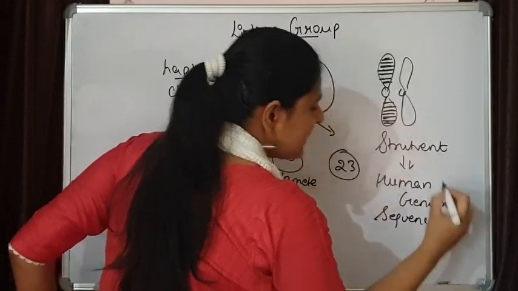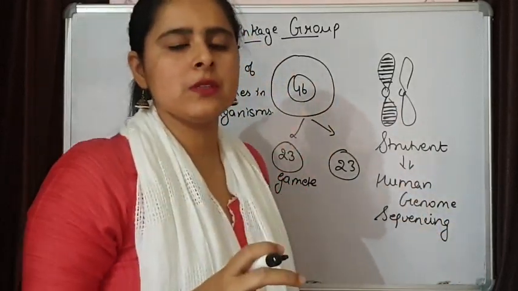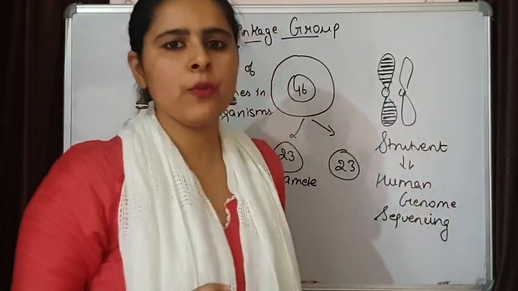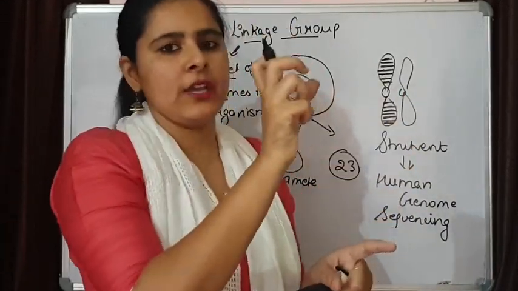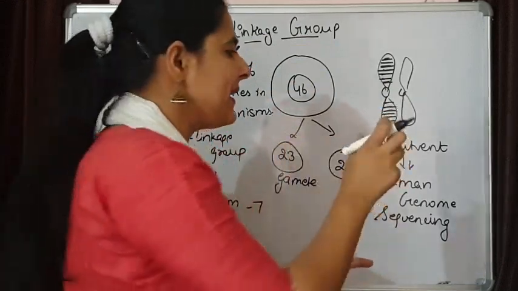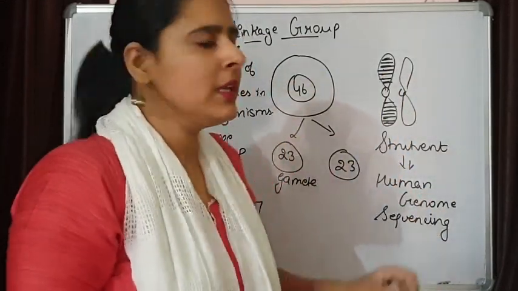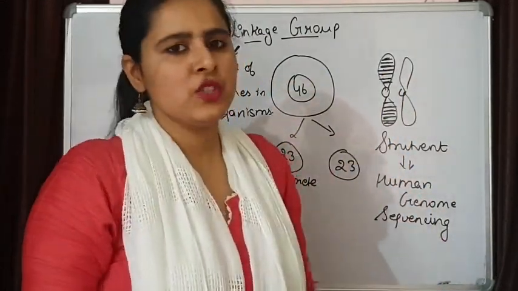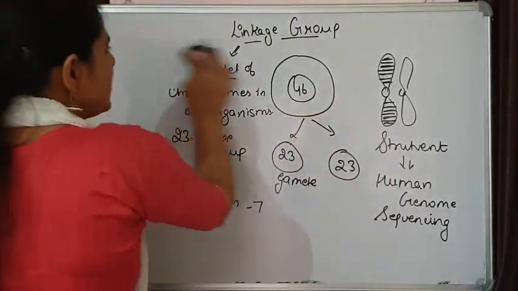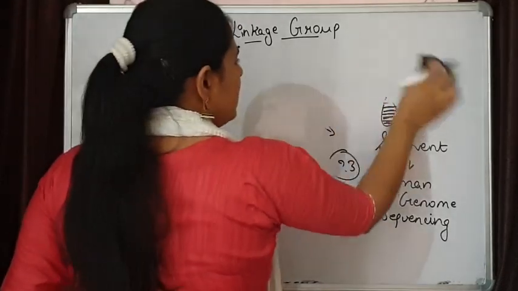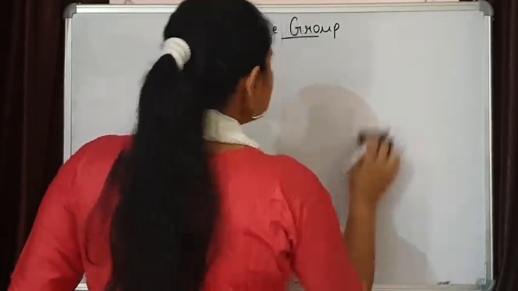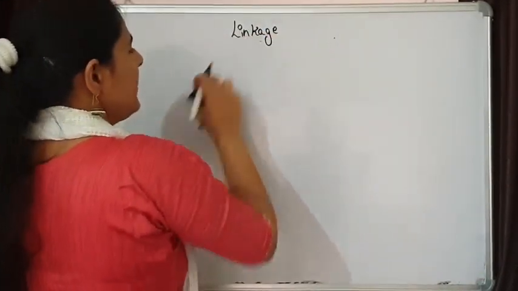Now we have completed the human genome sequence under the Human Genome Project. We know which gene is present at which locus of the chromosome, and the linkage map was very helpful in sequencing the human genome.